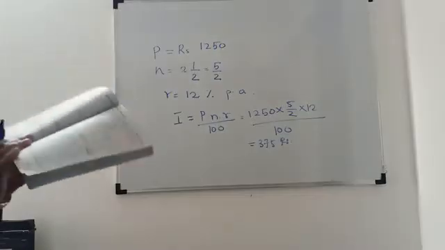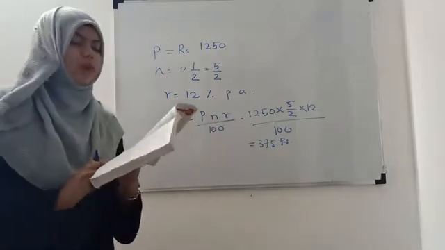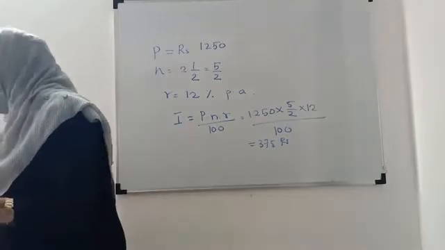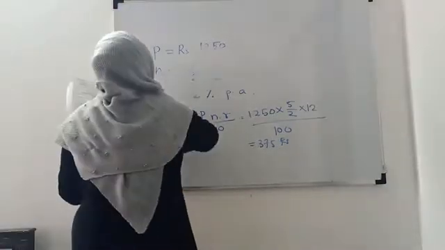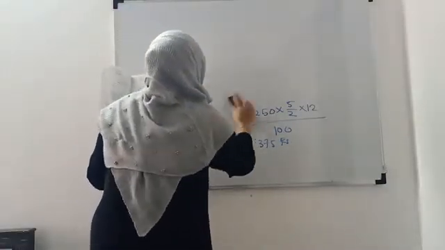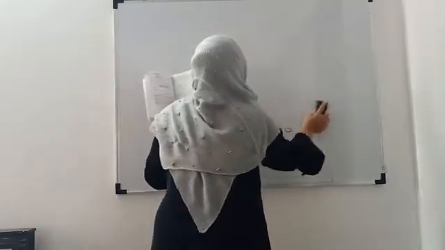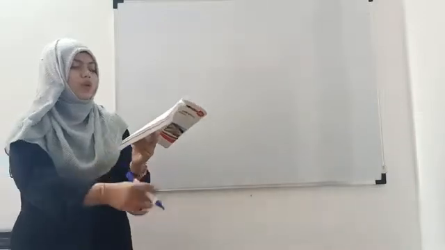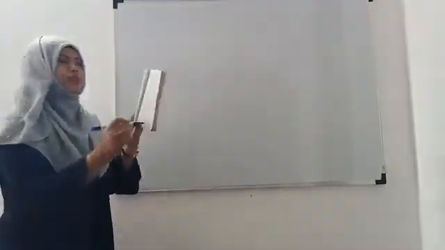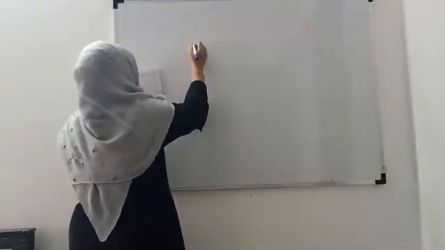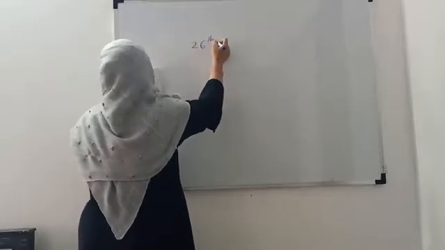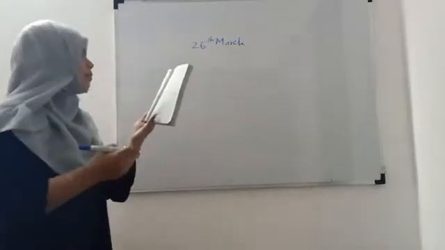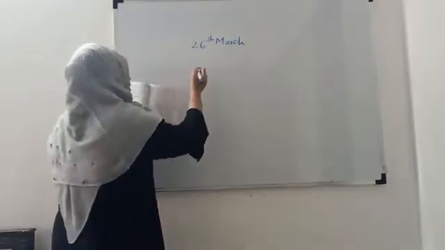So the next problem is on page number 1.2. A sum of money is borrowed on 26th March and is repaid on 7 June.